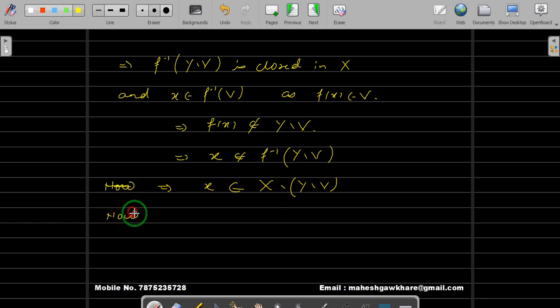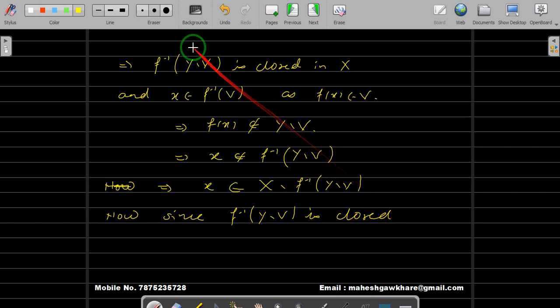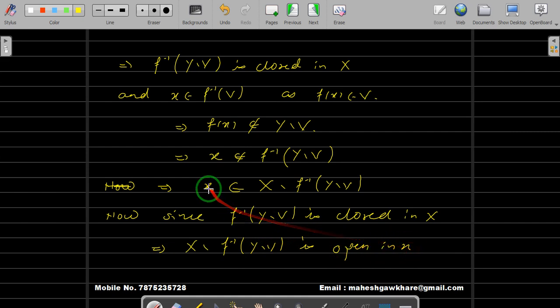Now, the complement of this is F inverse of Y difference V. Since F inverse of Y difference V is closed in X, this implies the complement of it, that is X difference F inverse of Y difference V, is open in X, and x belongs to it.